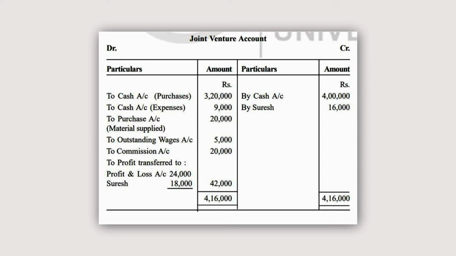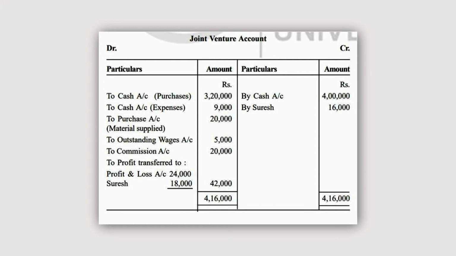So this much of material has been supplied by Suresh. Let's check it. Yes. Rajesh also contributed building material worth rupees 20,000 from his own stock. Therefore, it is to purchases 20,000.